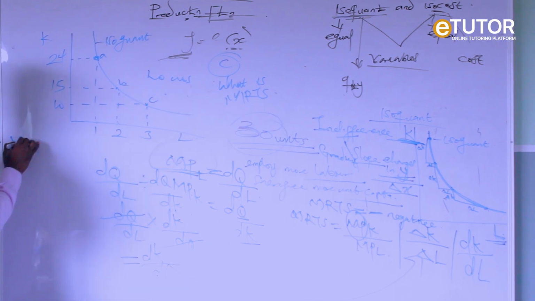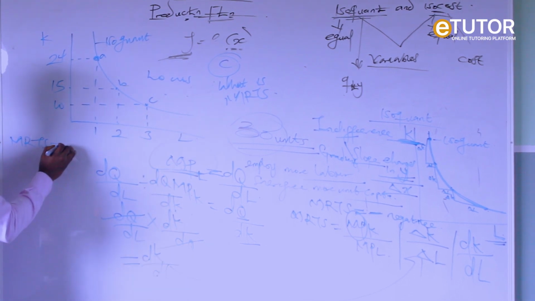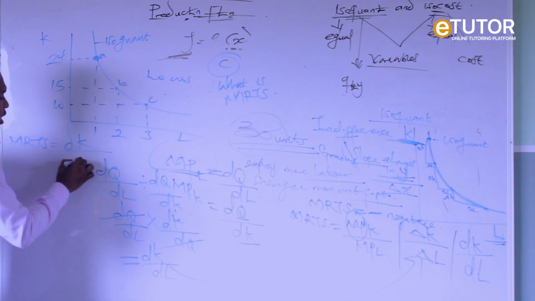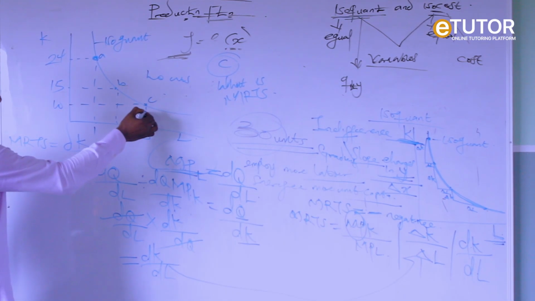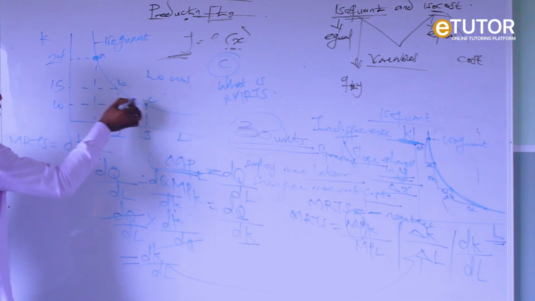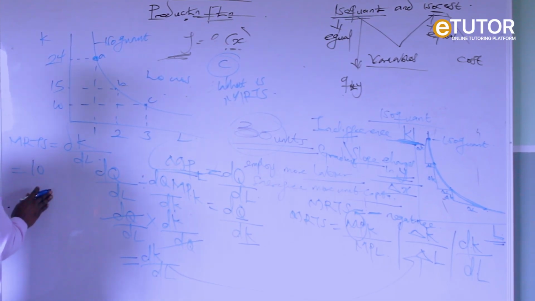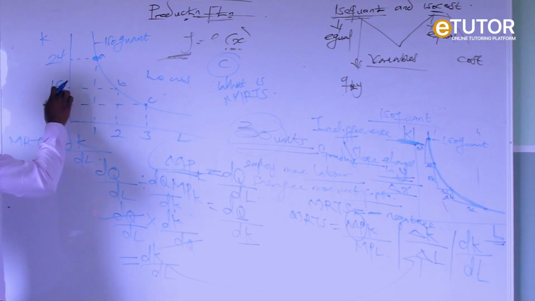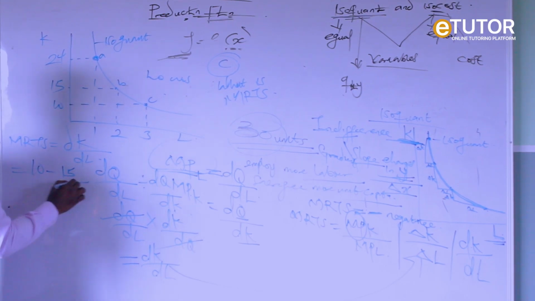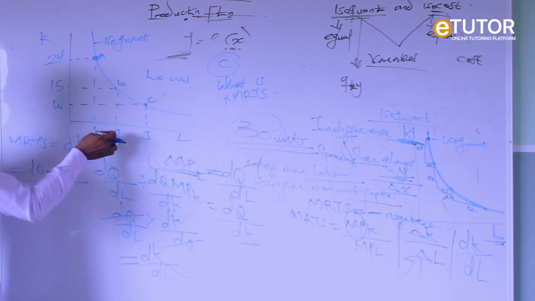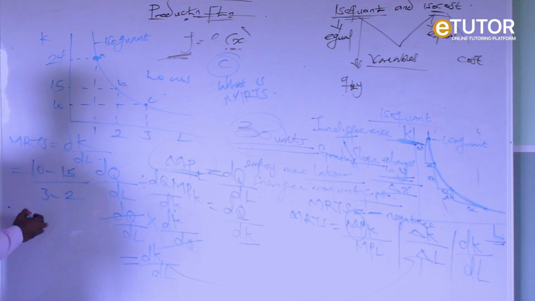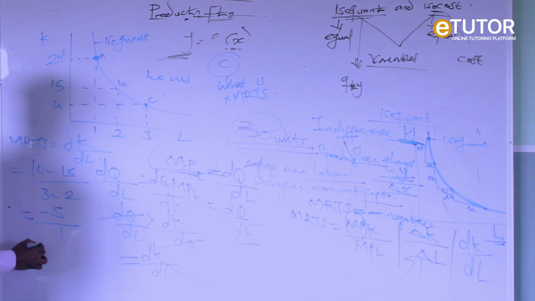So I will say our MRTS equals our what? Changes in K over changes in N. So what is the change in K? At locus C is the current unit of K. What is the unit of K? 10 minus what? What is the previous one? Minus 15, over what is the unit of labor at C? 3 minus what? What is it at B? That's 2. So it simply means 10 minus 15, which is minus 5, over 1, and that is what?